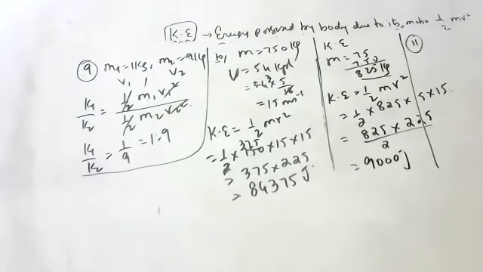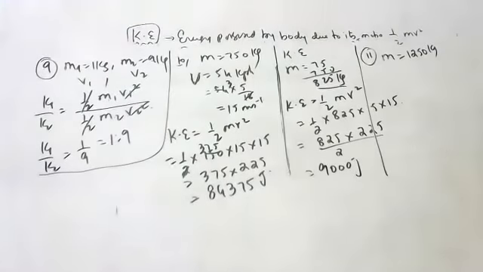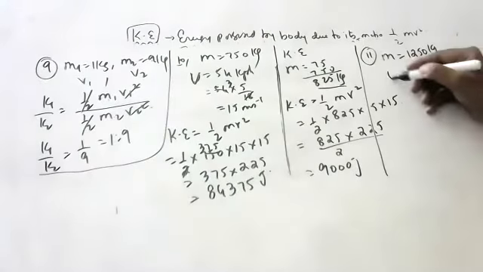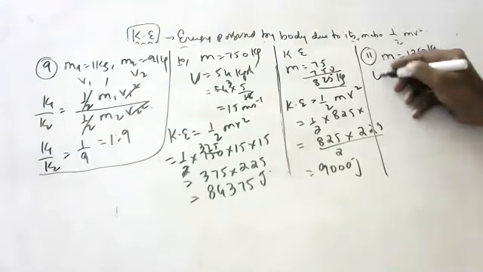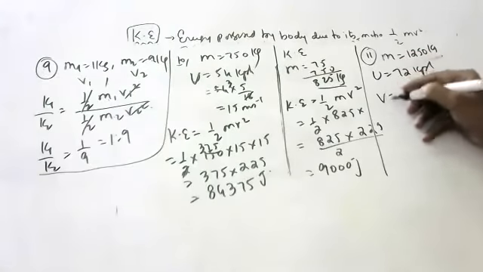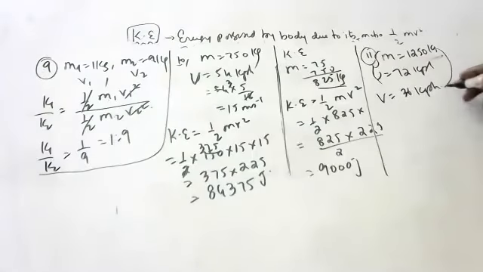Last question for the day, children. The mass of the car is 1250 kg. On applying the brake, the speed is reduced from 72 km per hour to 18 km per hour. Calculate the initial kinetic energy, final kinetic energy, and change in kinetic energy. Those who didn't understand, initially it is going 72 km per hour.